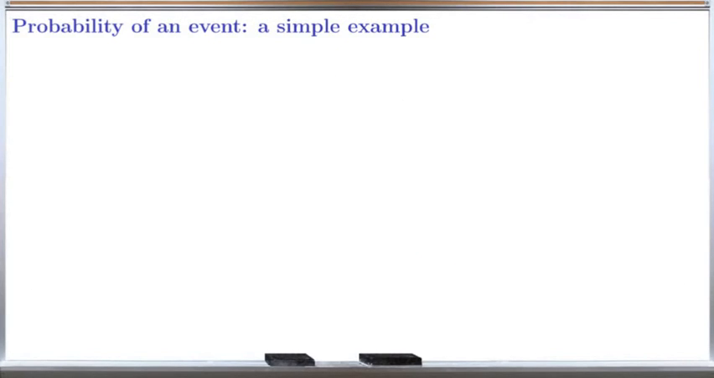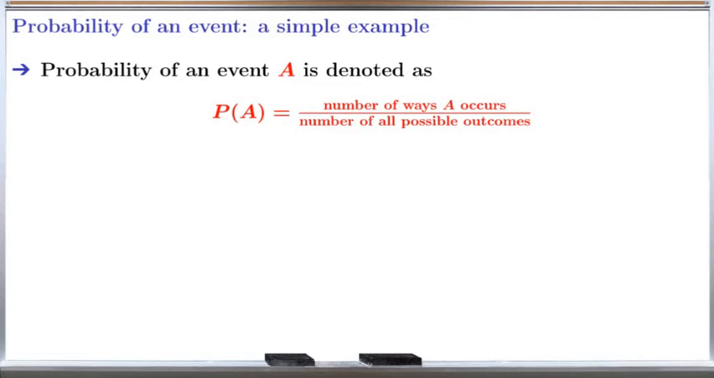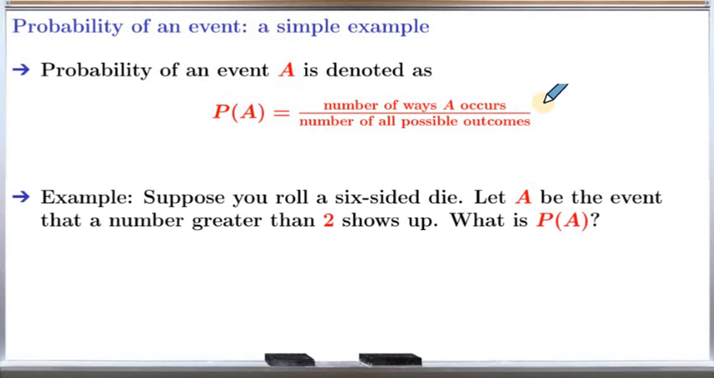Now let's look at some examples for the probability of an event. The probability of an event A is denoted as P(A). The formula for the probability of an event P(A) is the number of ways A occurs over the number of all possible outcomes.